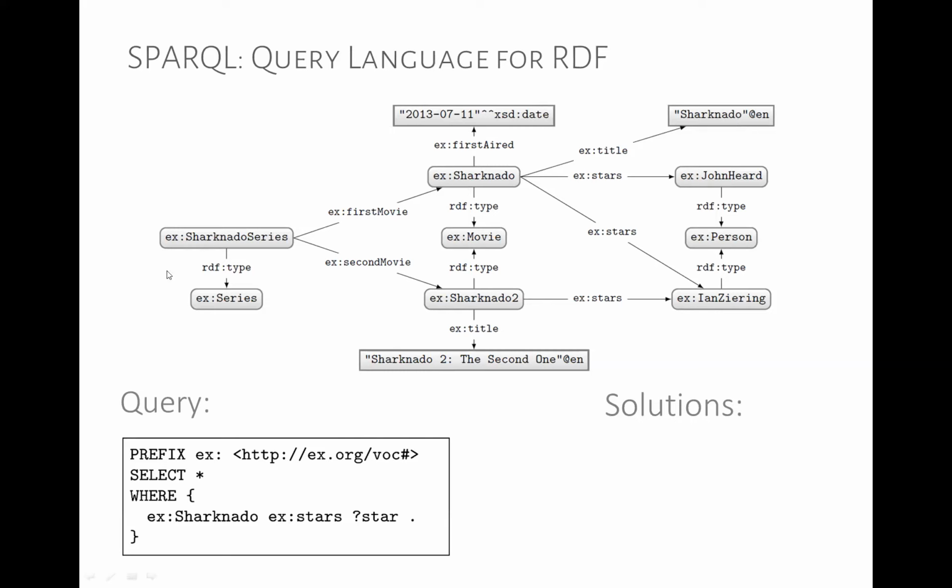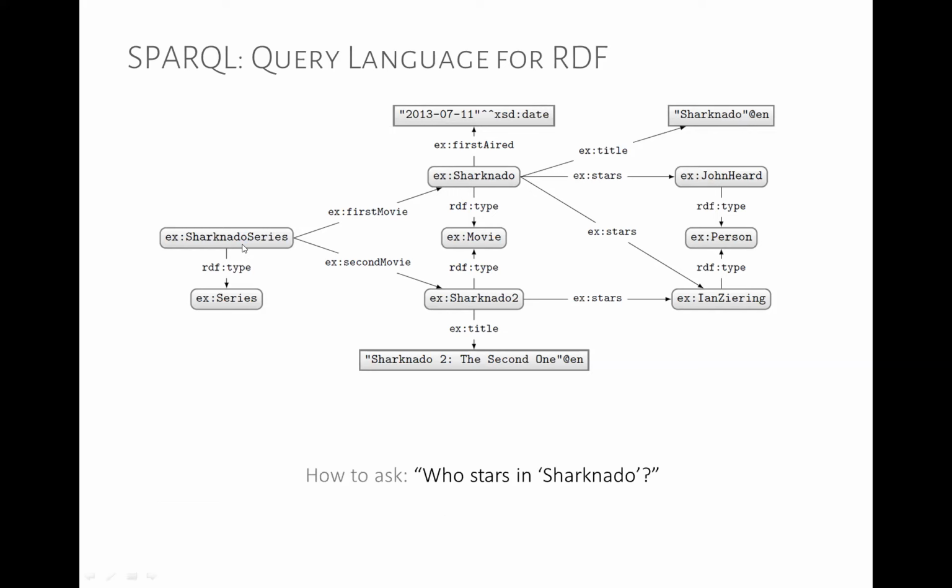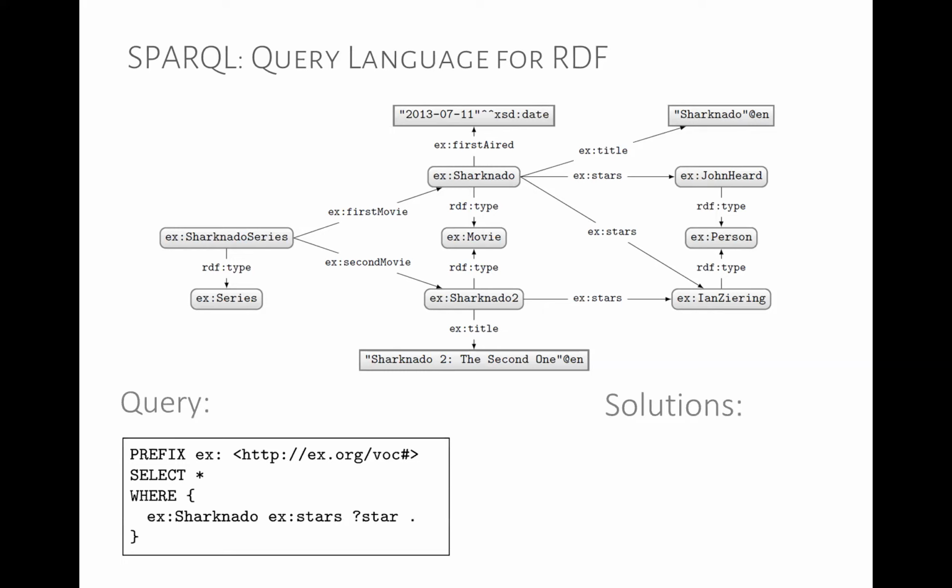Okay, so we have an RDF graph. Oh, what happened? We skipped a slide. Come back here. Who stars in Sharknado? So if we look at our RDF graph, we see that we have two good answers. We have John Heard and we have Ian Ziering here. Yeah. So the question then is, how do we formulate this as an actual query in a query language? We're going to use a query language called SPARQL.